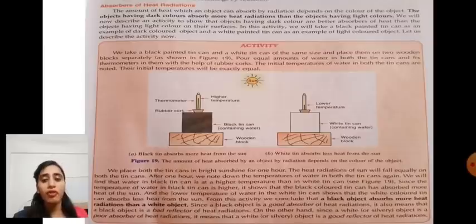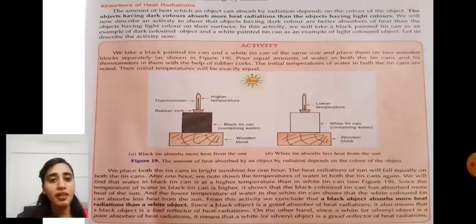The amount of heat which an object can absorb by radiations depends on the color of that object. If the object has dark color, it absorbs more heat radiations than objects having light color.